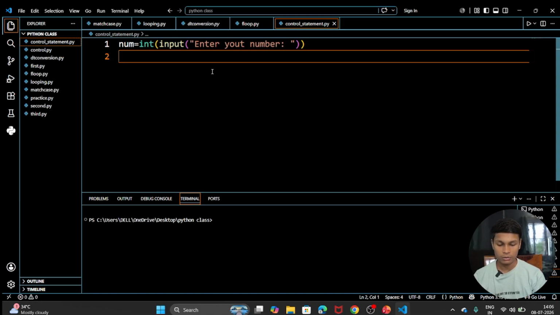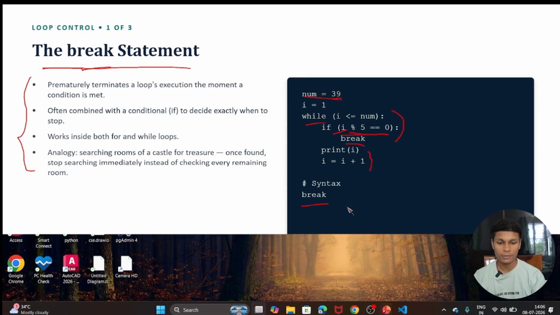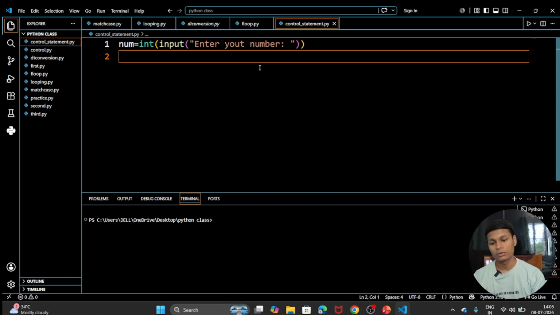After that we are going to print the things, so let's see how it will be printed. We are going with a while loop, and the condition was i modulus 5 equal to 0.